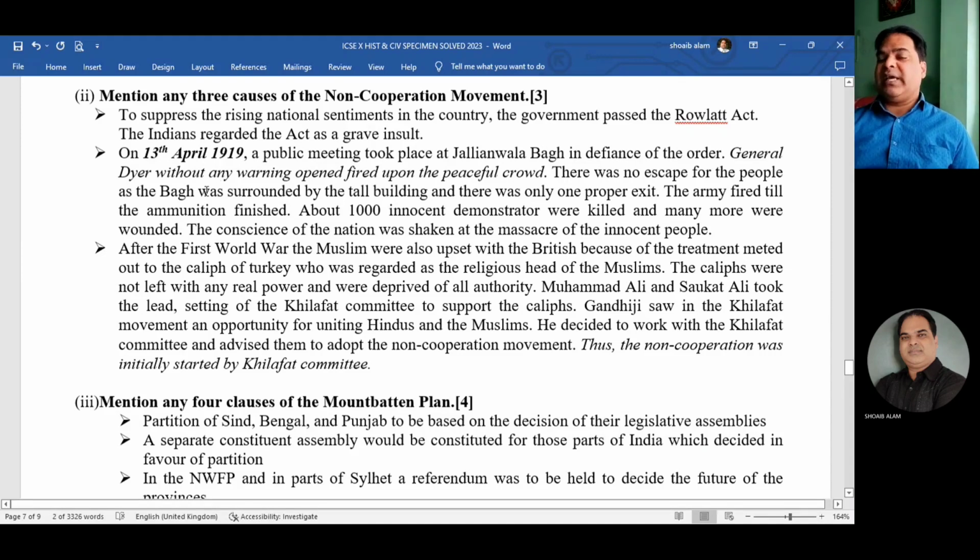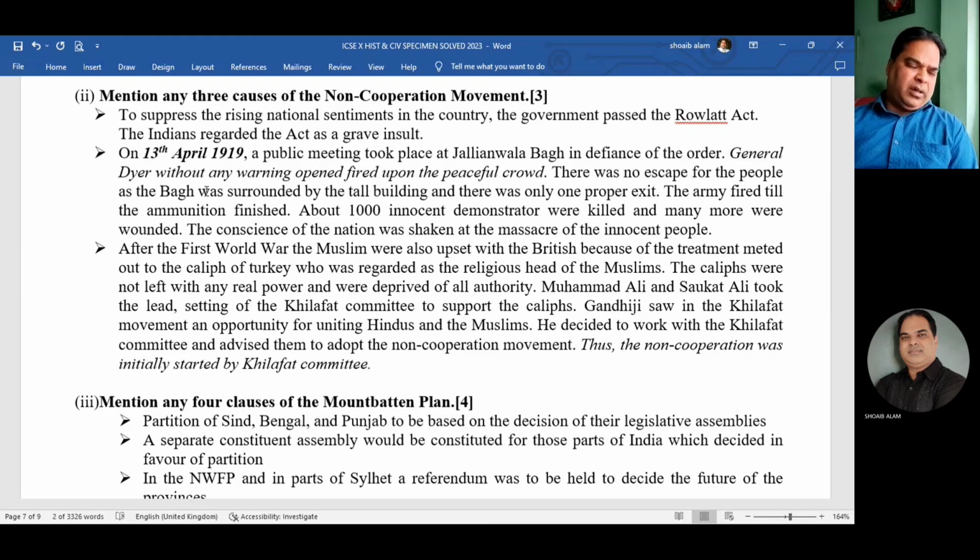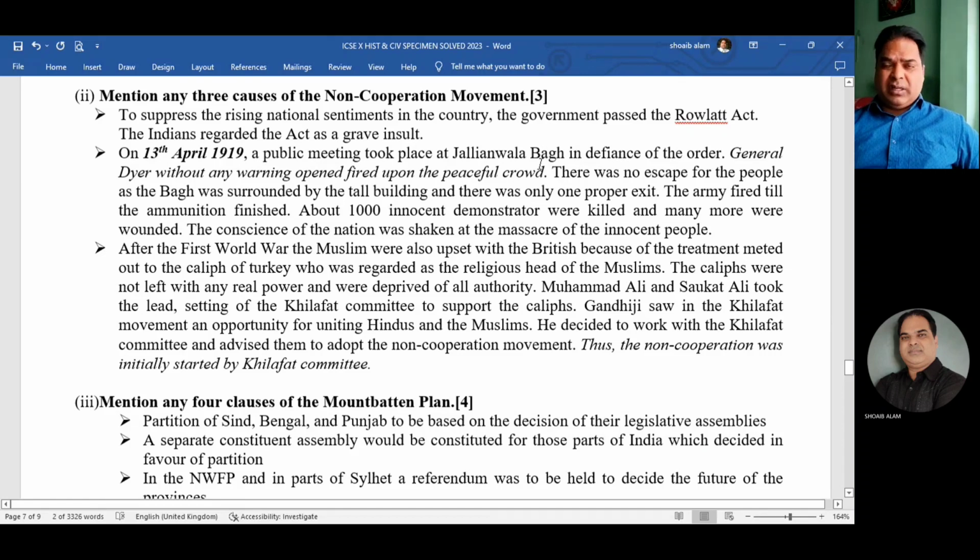Then, to protest against the Rowlatt Act, Rowlatt Satyagraha was started, and on the eve of Rowlatt Satyagraha, on 13th of April, the Jallianwala Bagh massacre took place. Nearly 1,000 innocent demonstrators were killed.